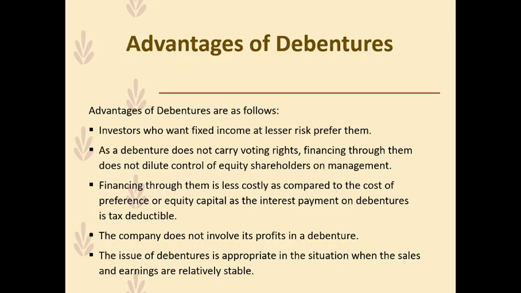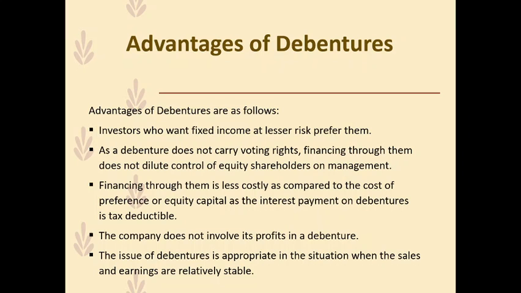The company does not involve its profit in a debenture, and the company does not need to distribute the profit, or there is no decision of plowing back the profit or distributing it, as is the decision in case of equity shareholders or preference shareholders.